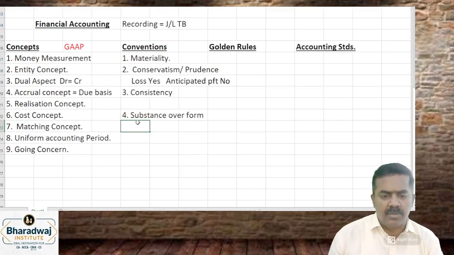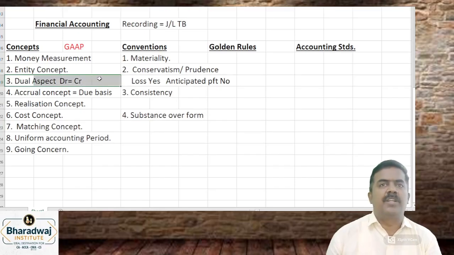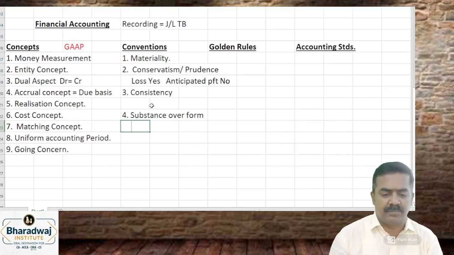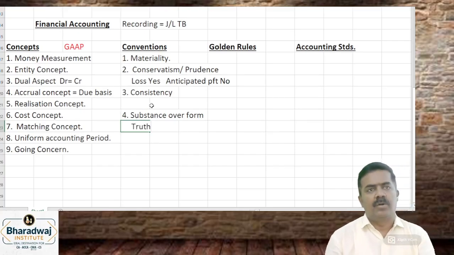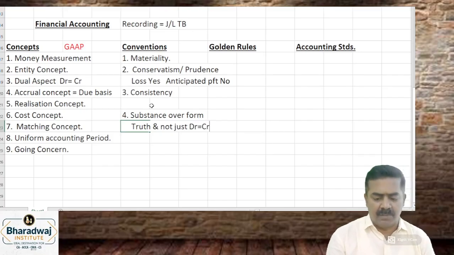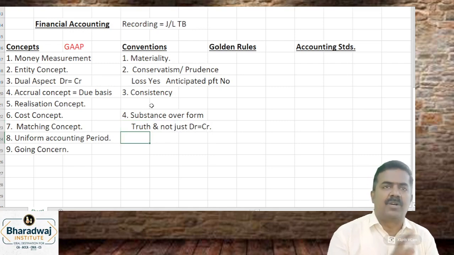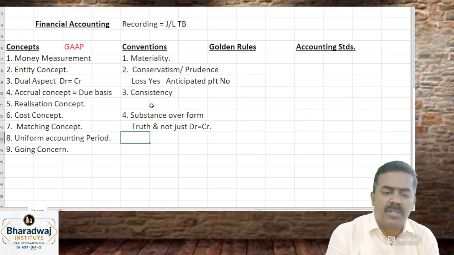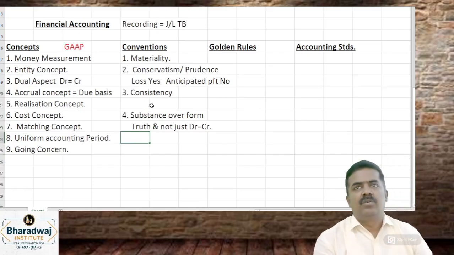Simple. Accounts is not mere a debit and credit. ஏதோ debit பண்ணு, ஏதோ credit பண்ணு, record பண்ணக்கூடாது. Substance-னா, you should give the truth. Account should give what? Truthful information and not just what? A debit is equal to credit. Debit is equal to credit match பண்றதுக்காக நீங்க ஒரு accounts prepare பண்ணக்கூடாது. Ensure that you are preparing accounts with the truthful information.